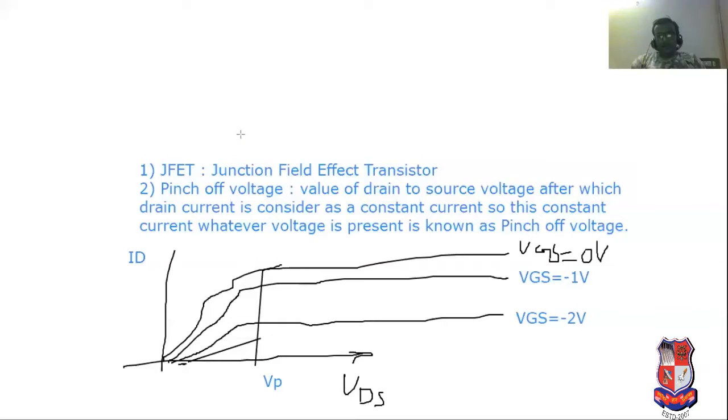Now onwards, see this, at VGS equal to minus 3 volt. And below VGS equal to minus 4 volt, the drain current is equal to 0. So it is the characteristics of N channel JFET.